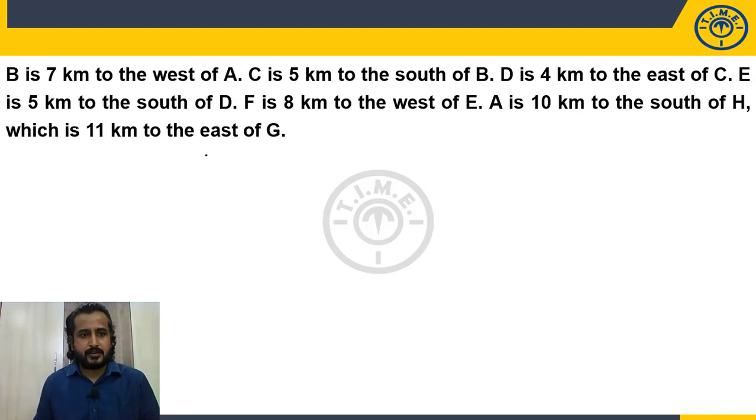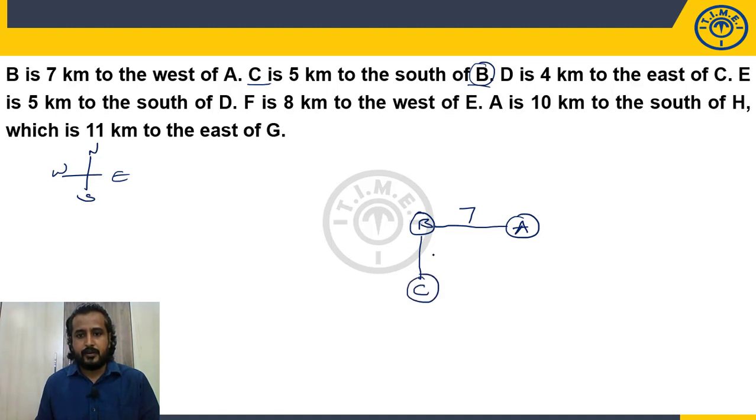B is 7 km west of A. On a paper, east, west, north, south. Let us take the point A, and B is on the west side, 7 kilometers. C is 5 kilometers south of B. So C will be below and B will be above. B, C, 5 kilometers. D is 4 kilometers east of C.